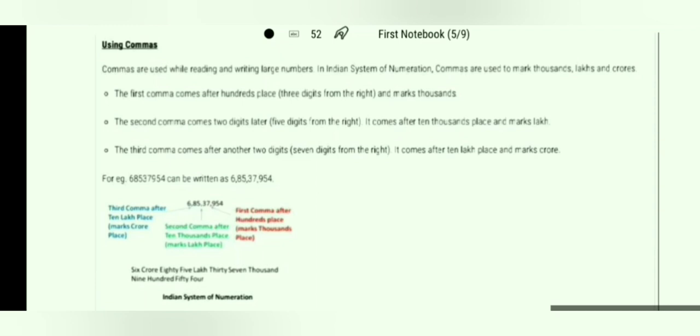The second comma comes 2 digits later, that is 5 digits from the right. It comes after the 10,000 place and marks lakh. The third comma comes after another 2 digits, that is 7 digits from the right. It comes after the 10 lakh place and marks crore.